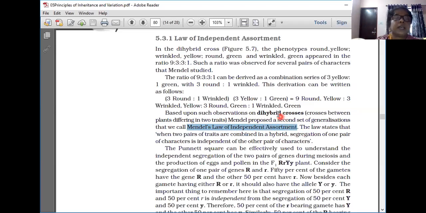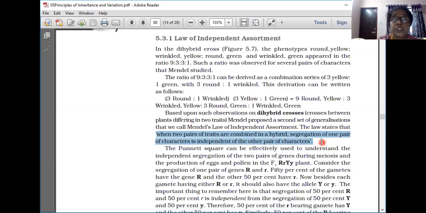This law states that when two pairs of traits are combined in a hybrid, segregation of one pair of characters is independent of the other pair of characters. Here, which are the two traits? One is the color of the seed, with the two colors yellow and green. So one pair is over.